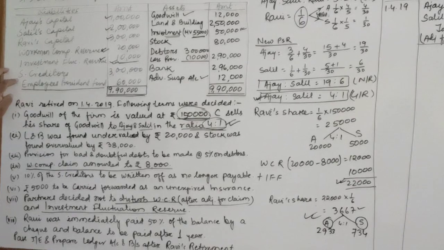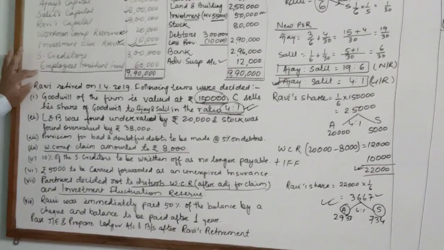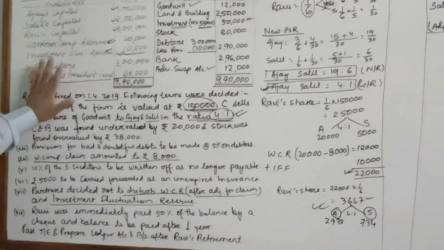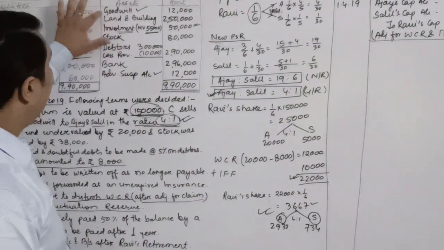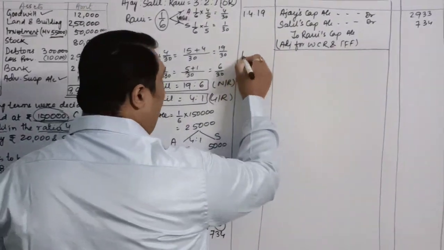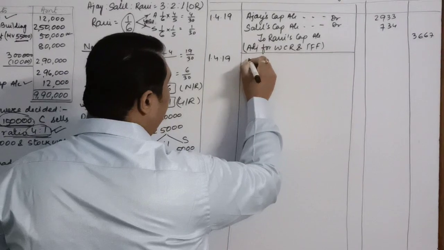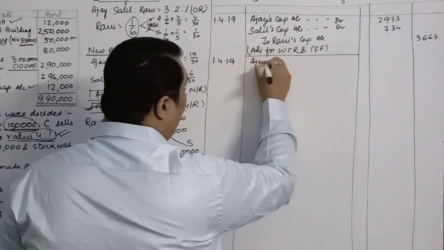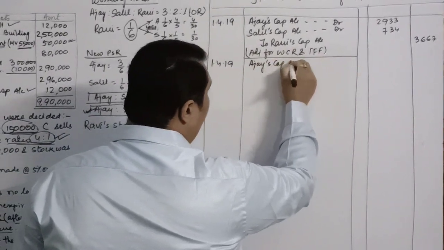Then we have the reserve, creditors and employees provident fund, which we do not distribute. On the asset side we have goodwill, which we will write off. The journal entry will be written off amongst all the old partners.